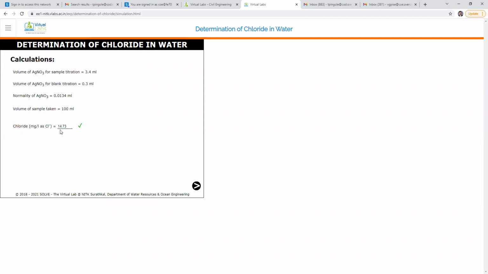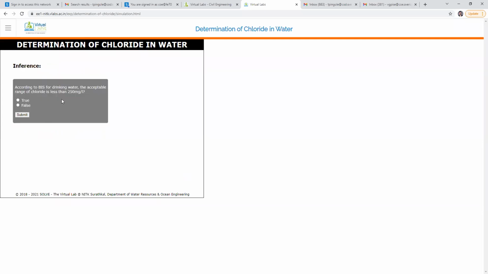That means this amount is the chloride present in 1 liter. 14.73 milligram chloride is present in 1 liter. Next.